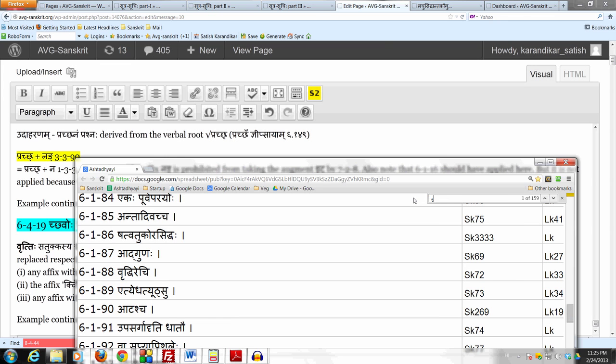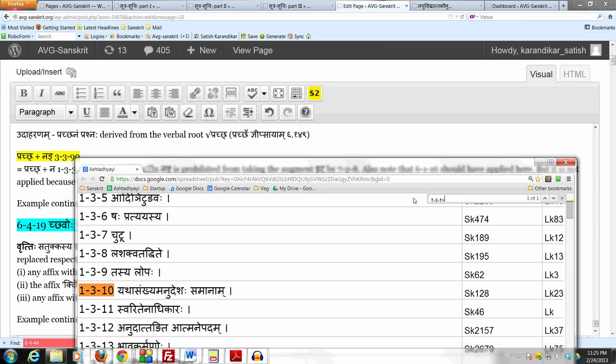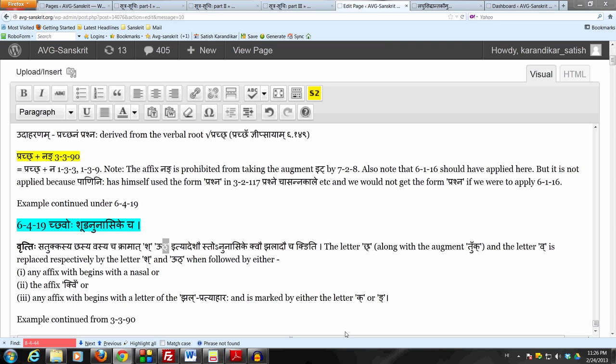So recall the Sutram 1310, which reads Yatha Sankhyam Anodeshas Samanam, which means that when we have an equal number of terms to be replaced and an equal number of replacements, then the replacements are done respectively. So here in our case, the chakaraha along with the tuk is replaced by the talavya shakaraha, and the vakara is replaced by ut. So replacements are done respectively as per 1310.